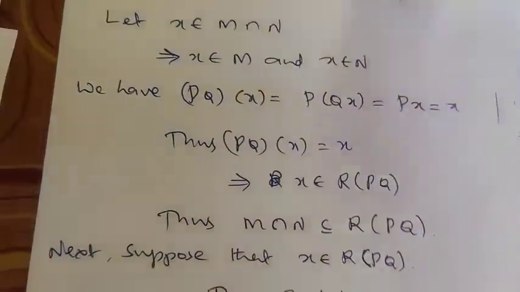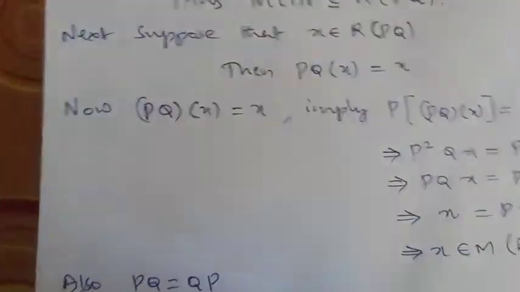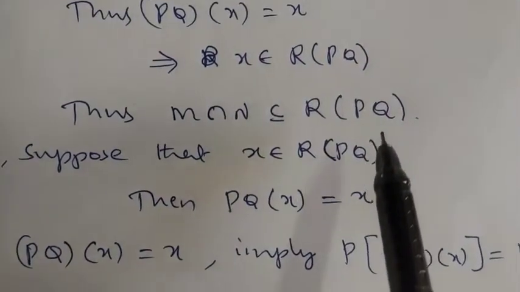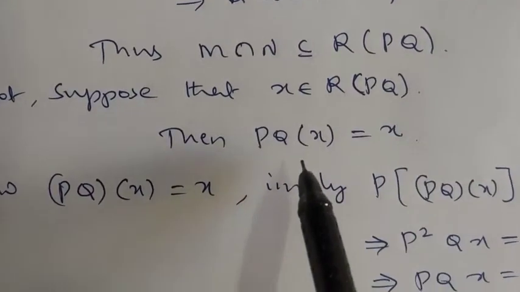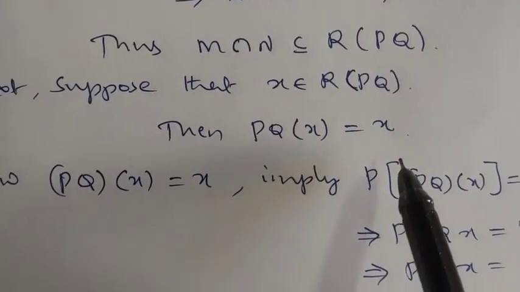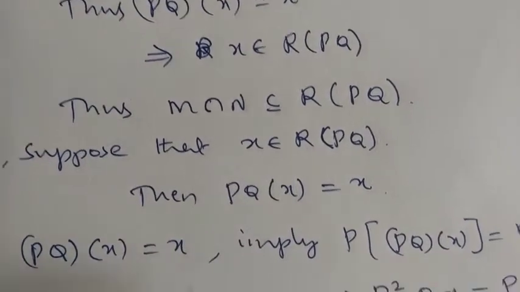Next suppose X belongs to the range of PQ. Then PQ of X is X. Now PQ of X is X implies what?